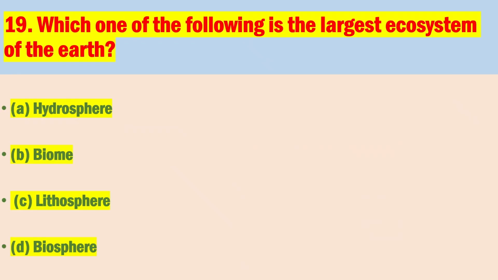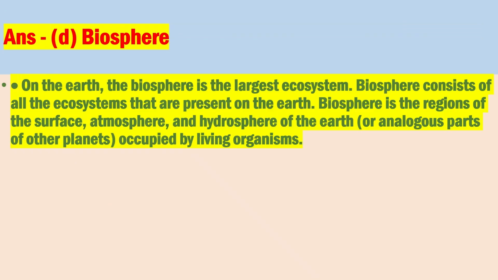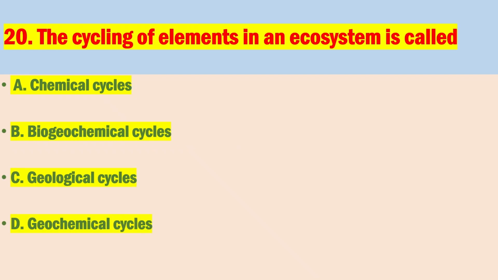Number 19. Which one of the following is the largest ecosystem of the earth? The correct answer is D, biosphere on the earth. The biosphere is the largest ecosystem. Biosphere consists of all the ecosystems that are present on the earth. Biosphere is the regions of the surface, atmosphere, and hydrosphere of the earth or analogous parts of other planets occupied by living organisms.